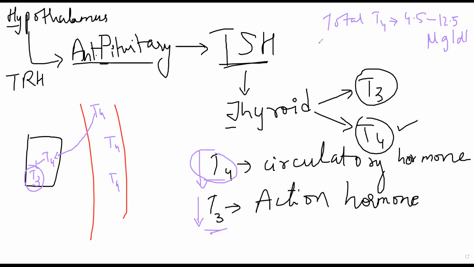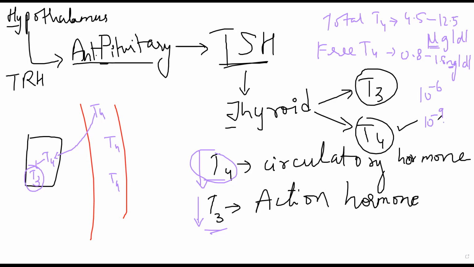If you look only at the free T4, free T4 in serum will be around 0.8 to 1.8 nanogram per deciliter. So this is microgram, this is nanogram. Micro is 10 power minus 6, nano is 10 power minus 9.